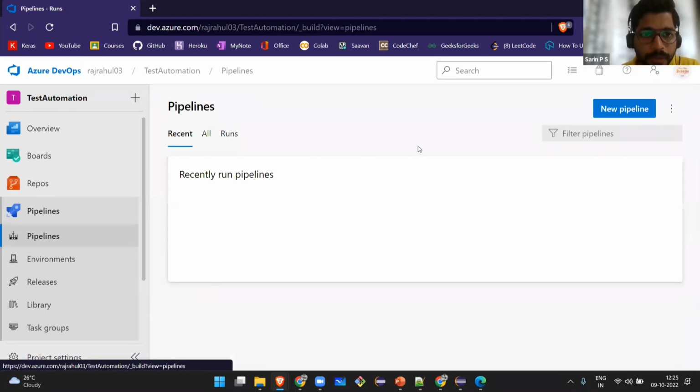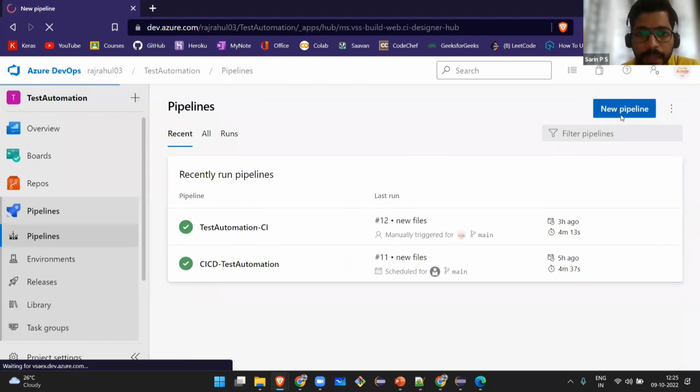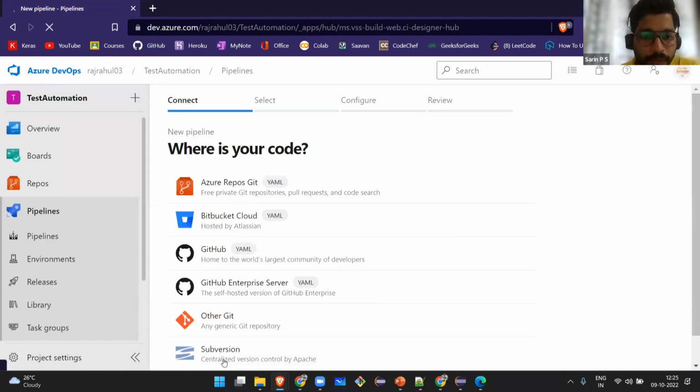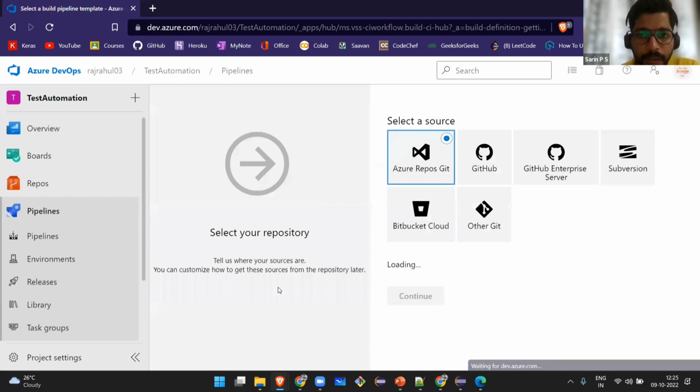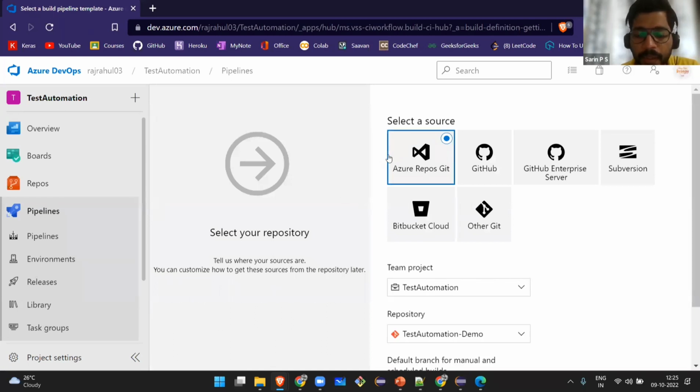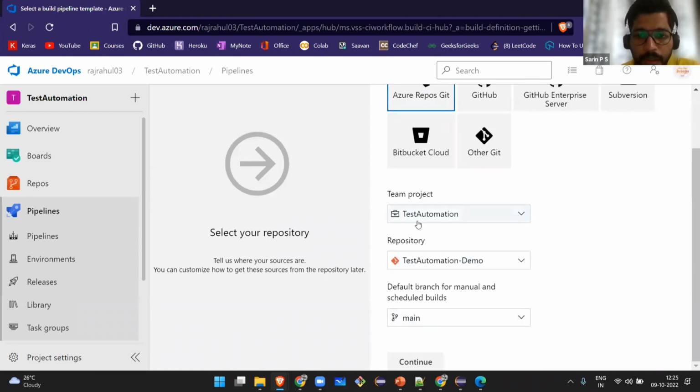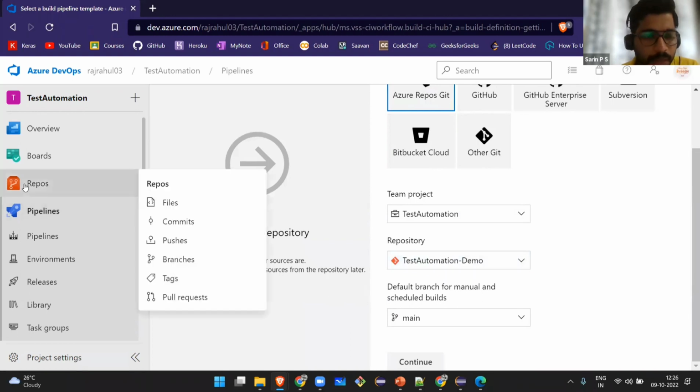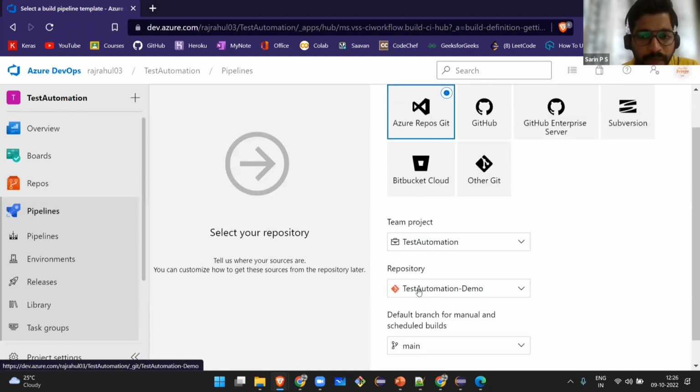What you have to do is come to pipeline, create new pipeline, and come to the classic editor and name the repo where you have committed your code. If you have put it in Git, you have to name it Git. I have put my code in ADO, so I am using Azure DevOps. Test automation is the name of the project, and test automation demo is the name of the repo where I have committed my code.